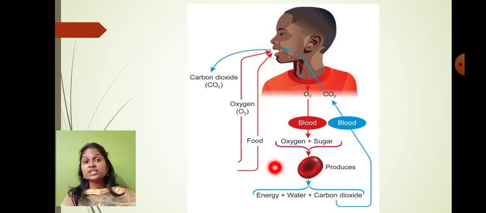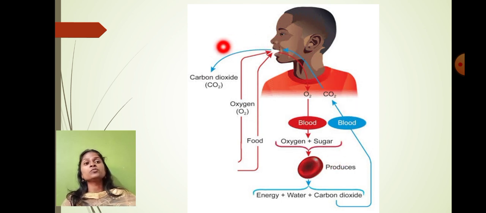So whatever energy we get for performing all types of activity, eating, writing, jumping, running, talking, is because of the energy we obtain from the food material and the oxygen. As a result of digestion and respiration, carbon dioxide is formed, and this carbon dioxide is removed out of the body in the form of respiration.